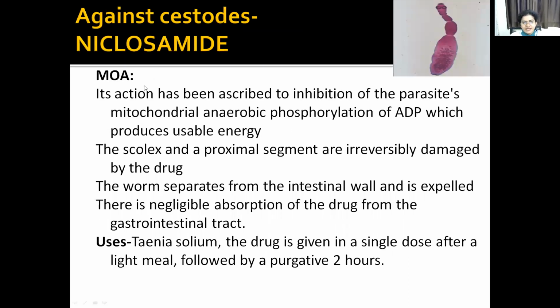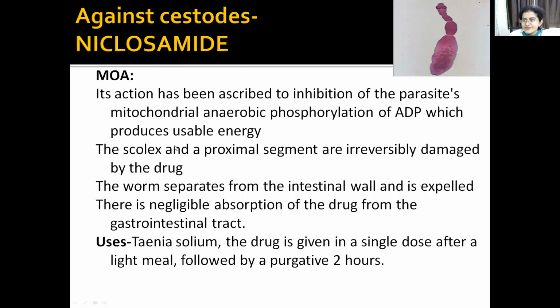Then niclosamide mechanism, it causes inhibition of parasites anaerobic phosphorylation of ADP. Okay, niclosamide, you remember it is used for the cestode infections, that is Taenia solium, Taenia saginata, all the taenia infections you can use niclosamide. So what does it do?